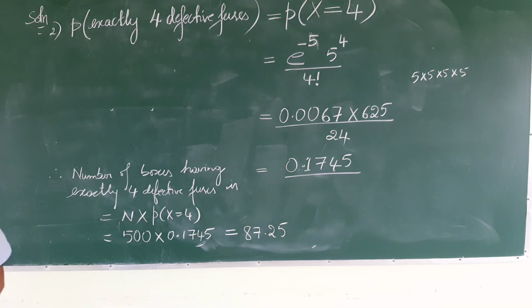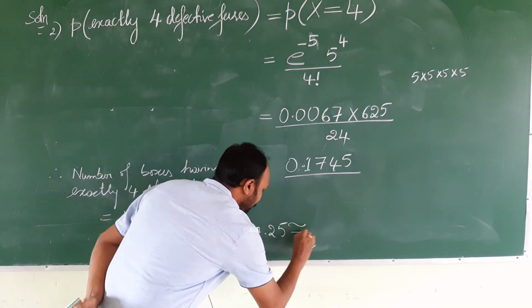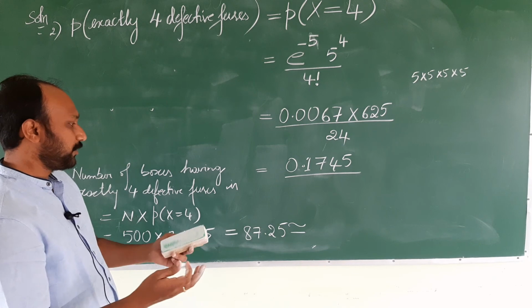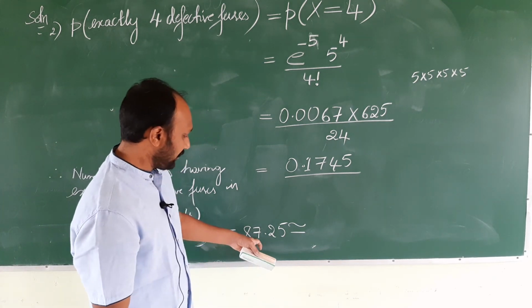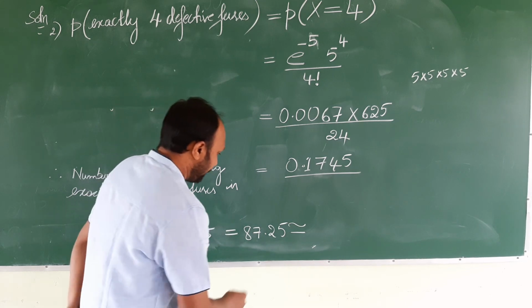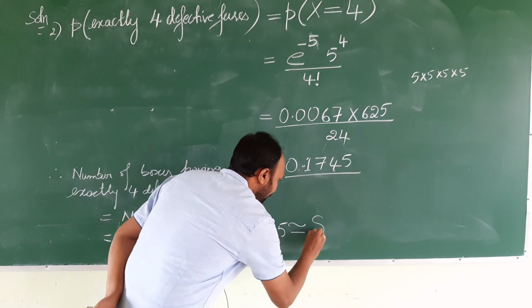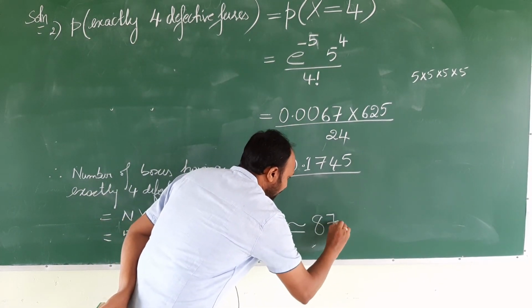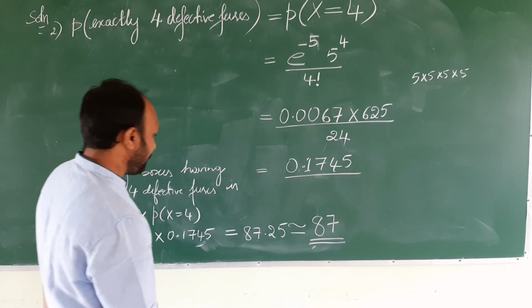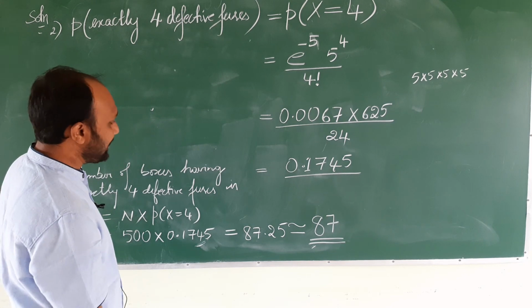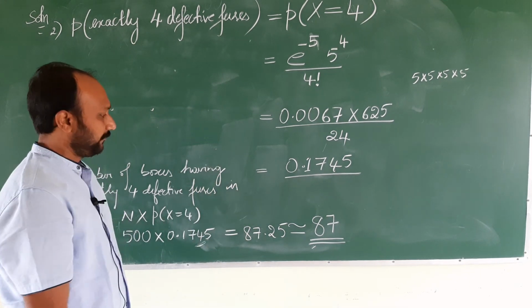87.25 can be approximated, as there will be no such thing as 87.25 boxes. There will be either 87 boxes or 88 boxes. Let us approximate it. So there are totally 87 boxes out of 500 boxes that will have exactly 4 defective fuses.